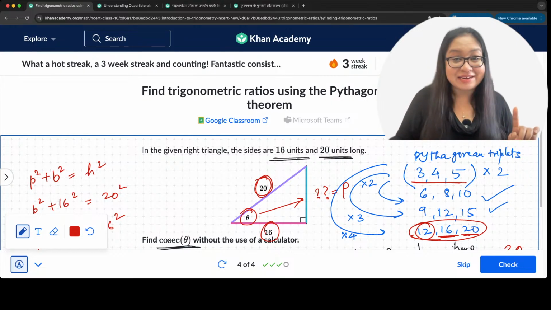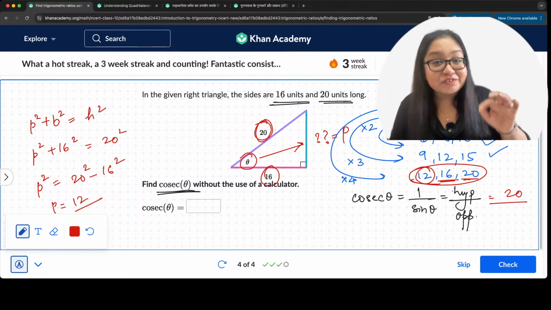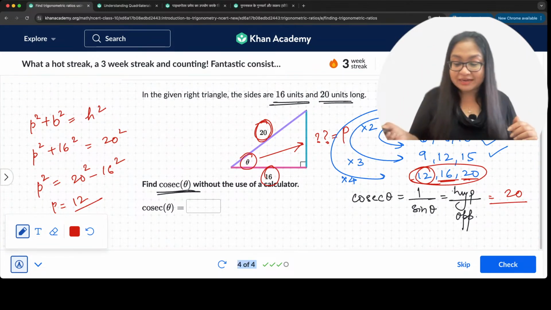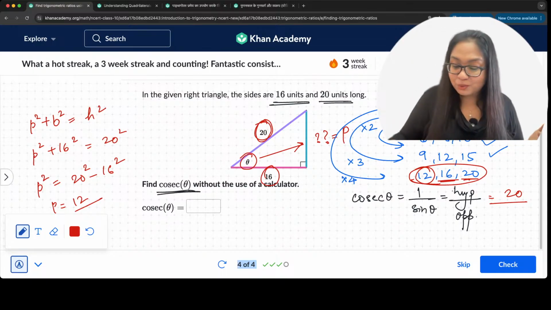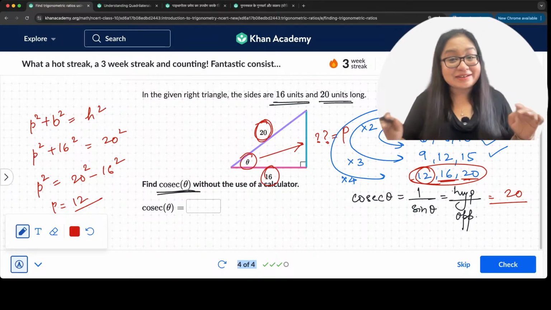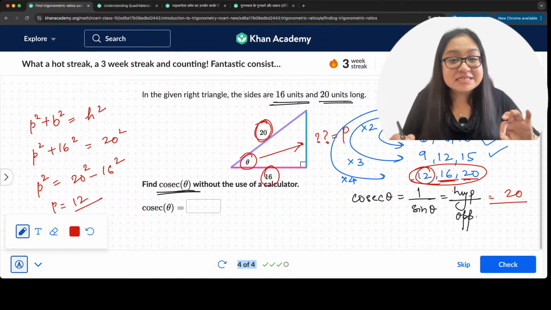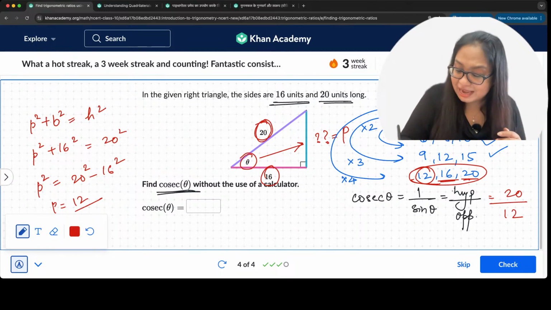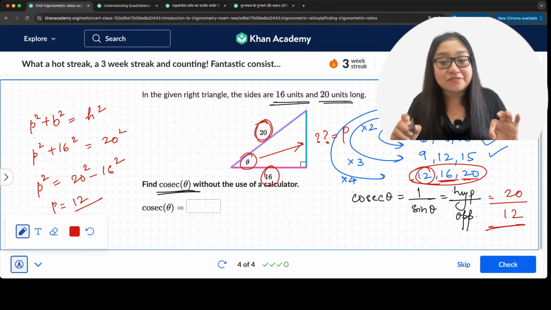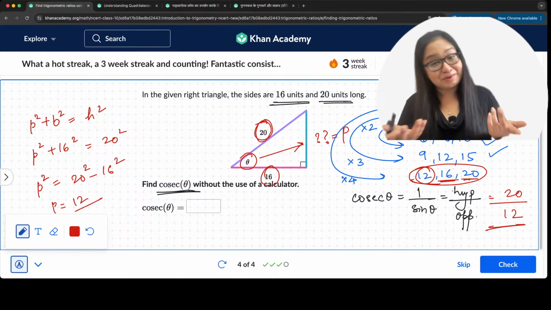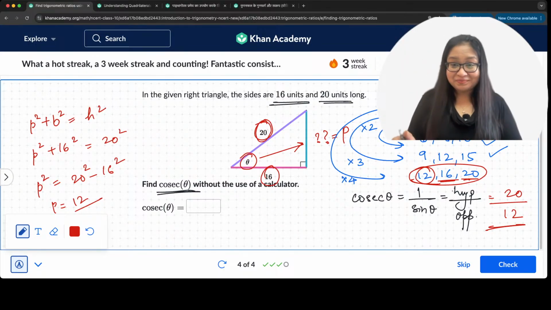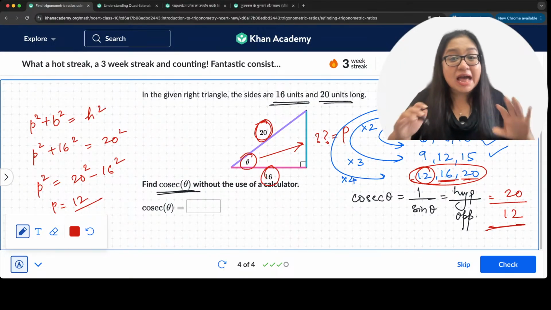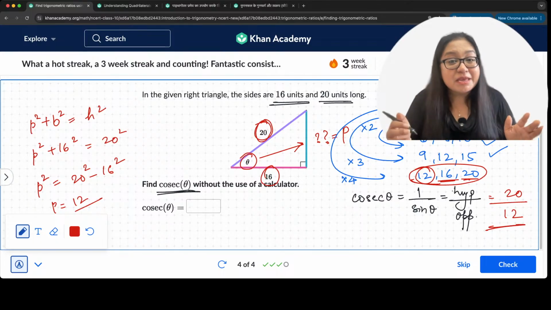All right. So right here, I will say 12 is the third side, and that's what we get, 12 as a third side. And now we go ahead and write the value. So opposite side is equal to 12. And what do we get? We get 12, 20 by 12 as the cosec theta, right? Okay. 20 by 12 is the value of cosec theta. Tell me if you get this.